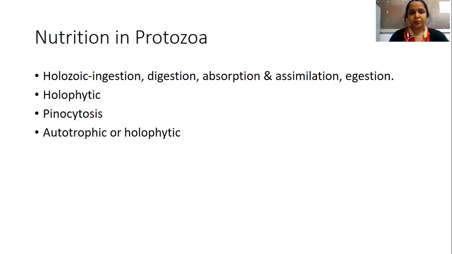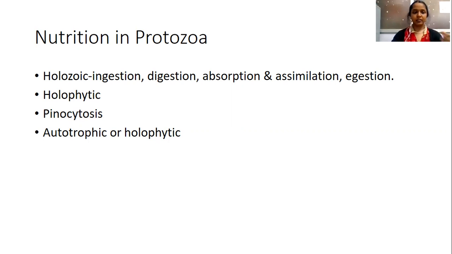Well, the holozoic mode of nutrition is nothing but holo means complete, zoic means animal. Here, the protozoans have a mode of nutrition that is completely like the animals. Nutrition is nothing but providing or gathering energy from the sources. In the holozoic mode of nutrition, the organism obtains energy and food from animal sources or by means of animal feeding. So that is the holozoic type of nutrition.